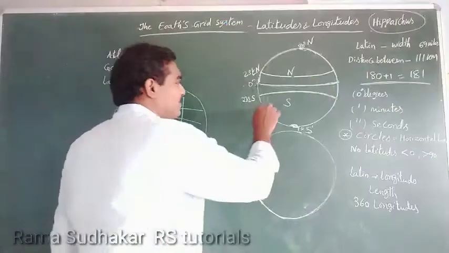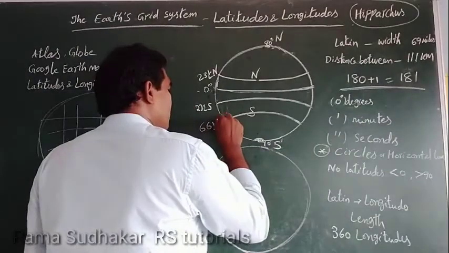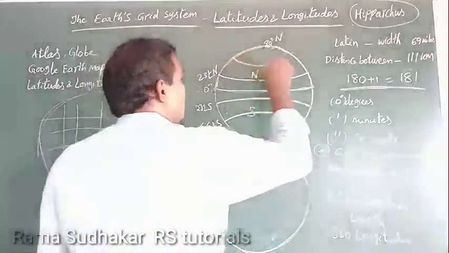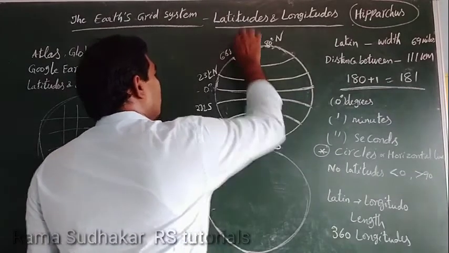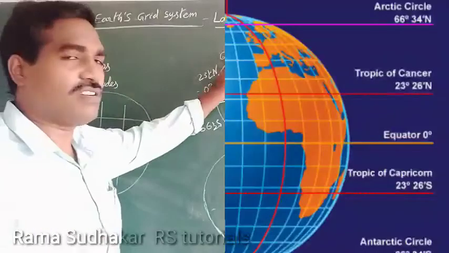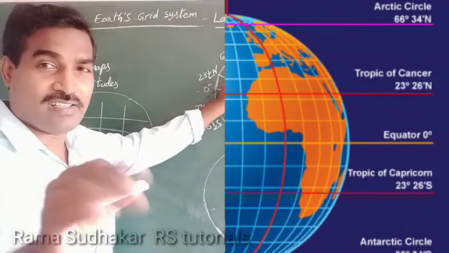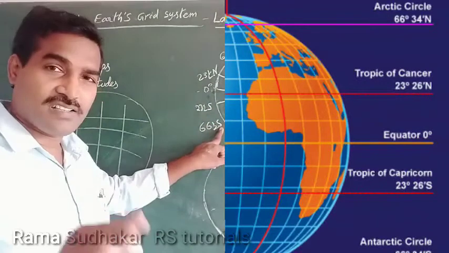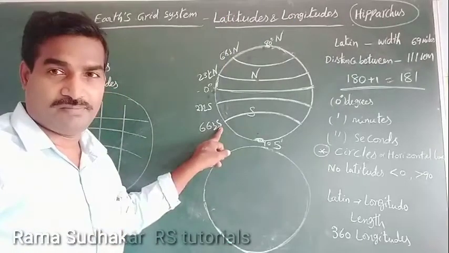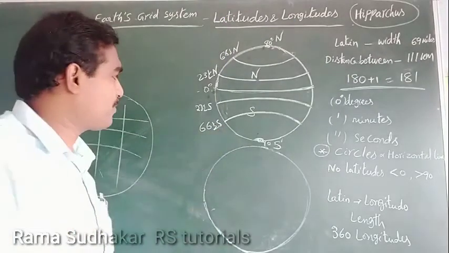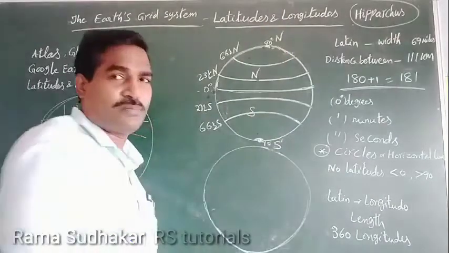Next one is here, 66.5 degrees north latitude, known as Arctic Circle. 66.5 degrees south latitude is known as Antarctic Circle. You know this is 90 degrees south pole, 90 degrees north pole.